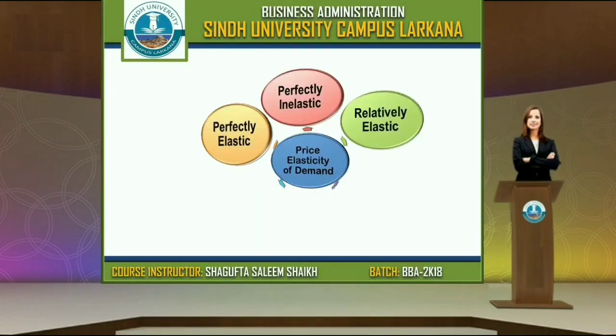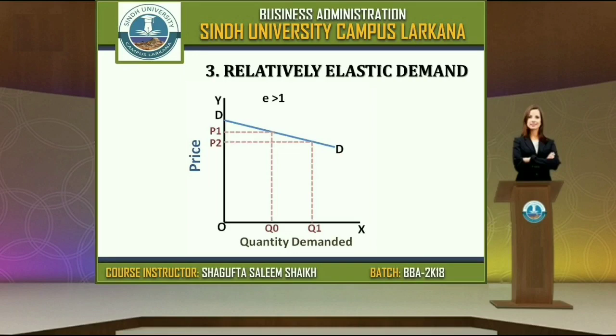The third type is relatively elastic demand. A small change in the price will make a lot of difference in the demand. In this diagram, as in the previous one, we have taken quantity on the x-axis and price on the y-axis. Here P is price. When price is P1, quantity demanded is 0. When price is P2, quantity is Q1. When price decreases a little bit, demand changes a lot. A small decrease in the price increases demand a lot.